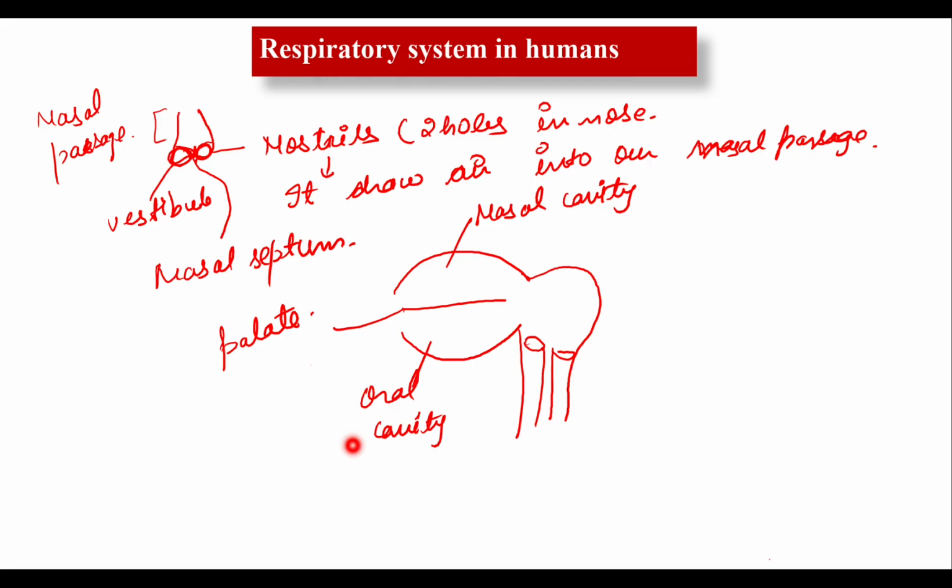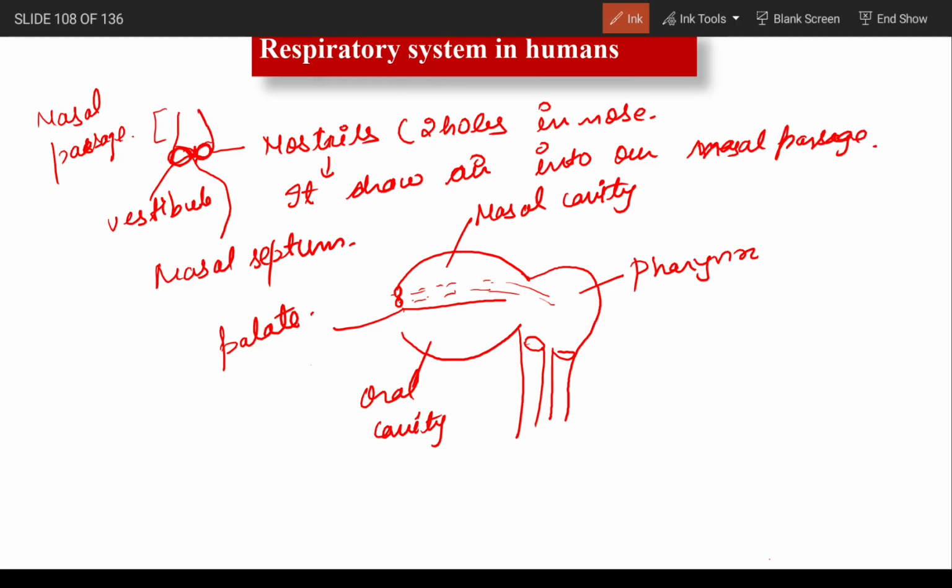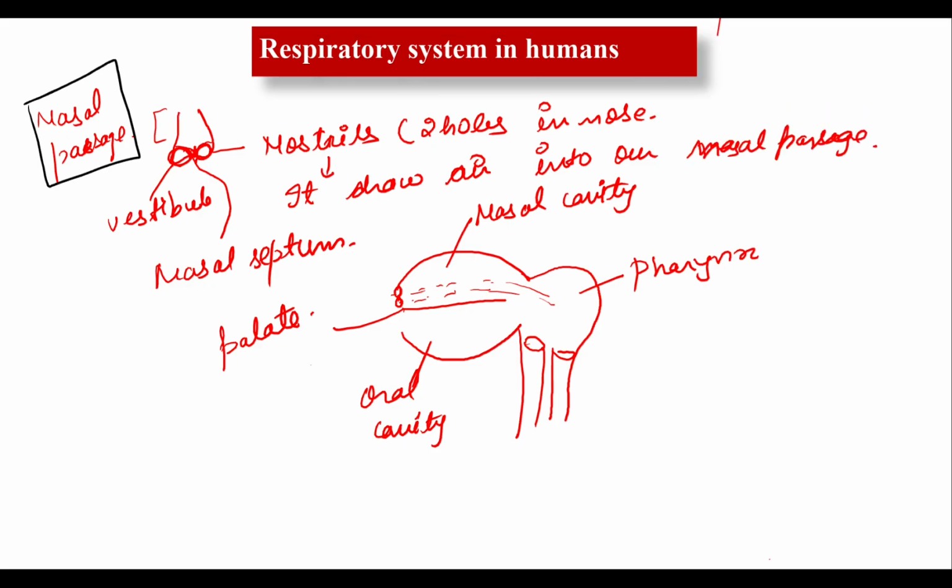So when you breathe in, two nostrils are present here, through which the air enters into your nasal cavity, then the air goes toward the pharynx region. This is another part, known as the pharynx region. Let me highlight all these parts related to your respiratory system. First of all, this was the nasal passage, that is nasal cavity, and nostrils. These are the different parts, and next is the pharynx, another part of your respiratory system.